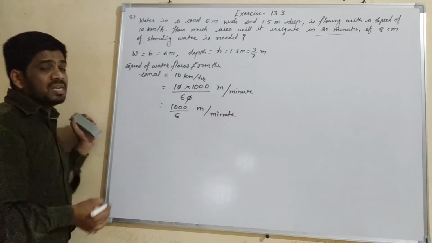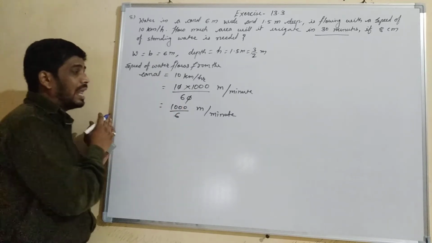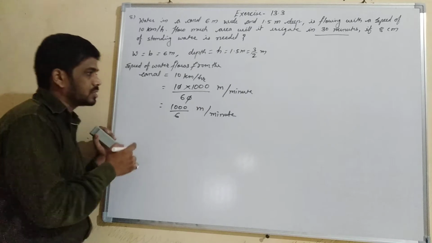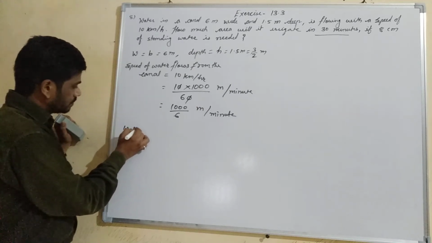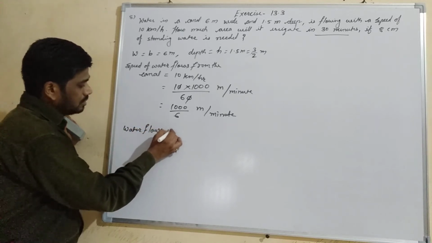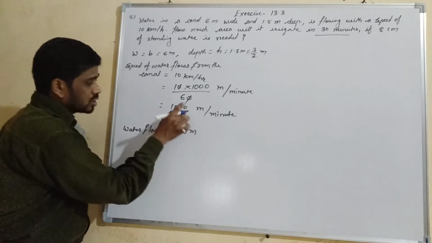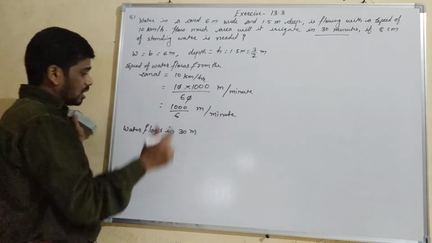Now in 30 minutes, how much water will flow? We will get the length of the water flowing in 30 minutes.